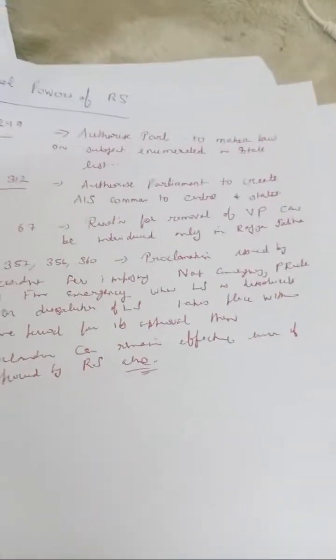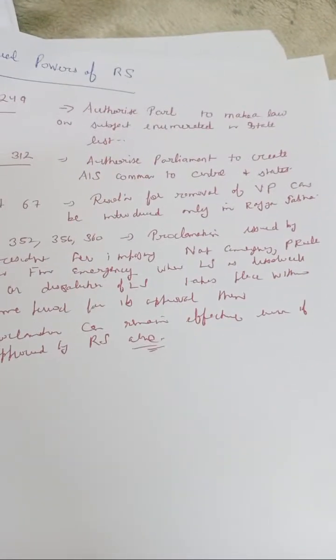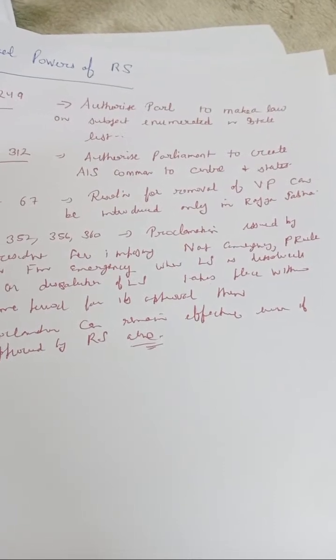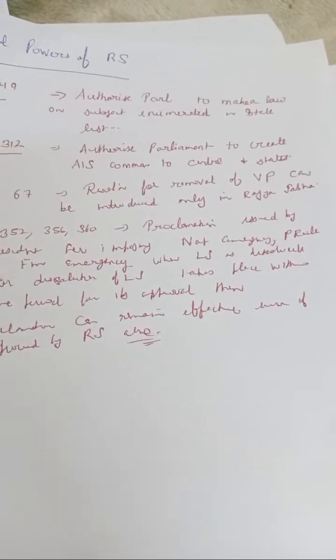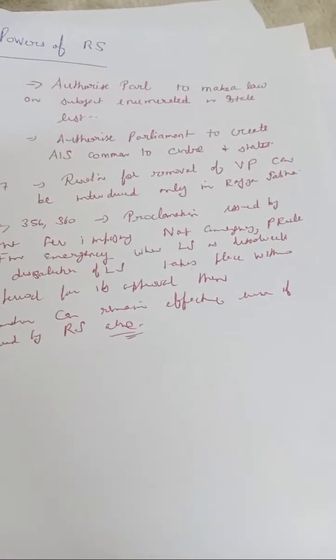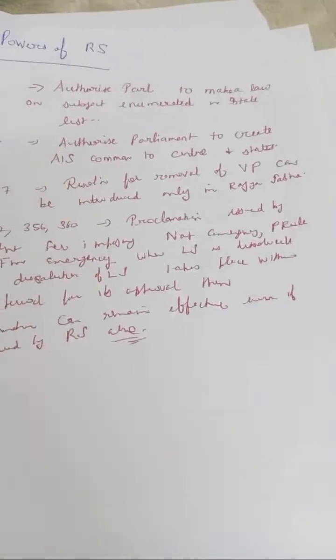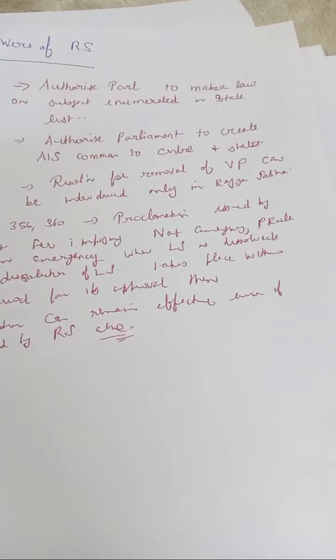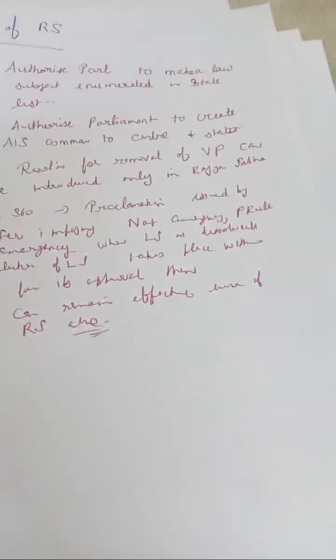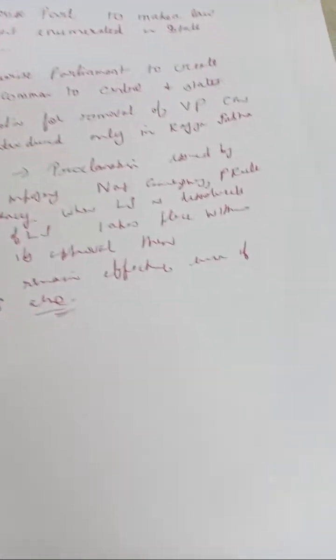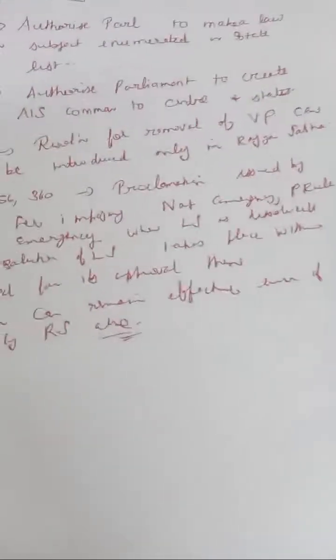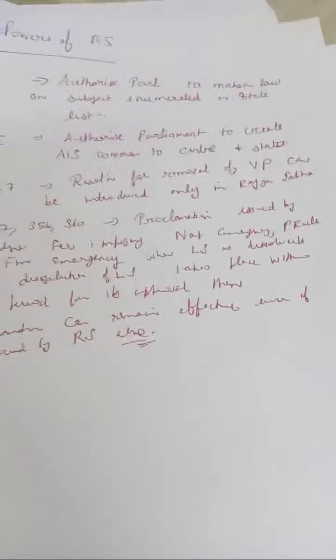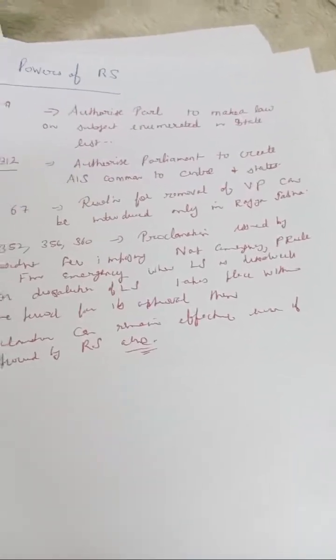Removal of the vice president is done by both Lok Sabha and Rajya Sabha, but the resolution for removal of the vice president can be introduced only in Rajya Sabha. In the case of removal of the vice president, both houses come into play.